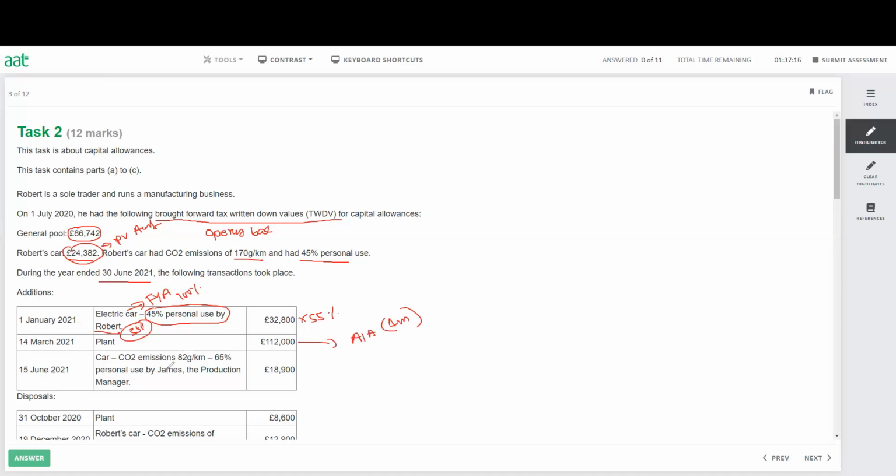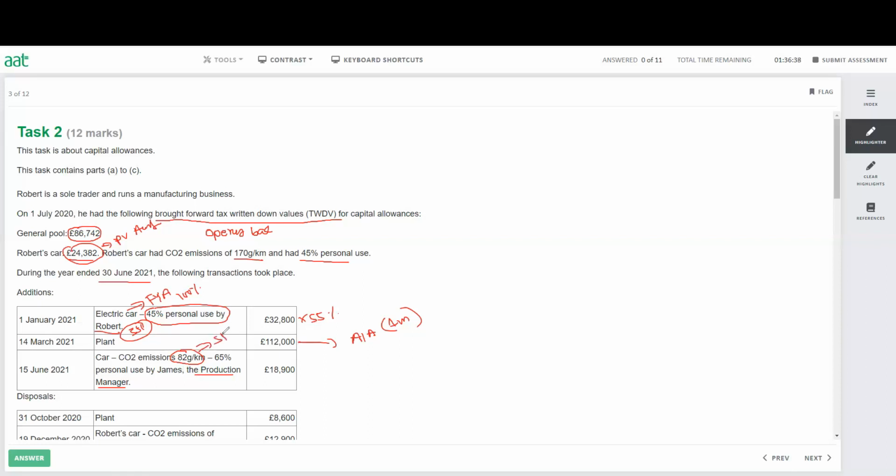15 June 2021, car CO2 emission 82 gram and 65% personal use by James, the production manager. So this car is used by the employee, but we can see the CO2 emission is more than 50 gram. So if the CO2 emission is more than 50 gram, this will go to the special rate pool. Remember that. If the car has more than 50 gram and is used by the employee, that will be